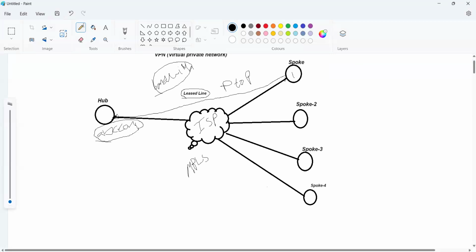Apart from that, in MPLS the ISP also has an XYZ client, with another set of branches. Branch-to-branch communication is provided. The ISP is responsible for this communication based on MPLS, multi-protocol label switching.